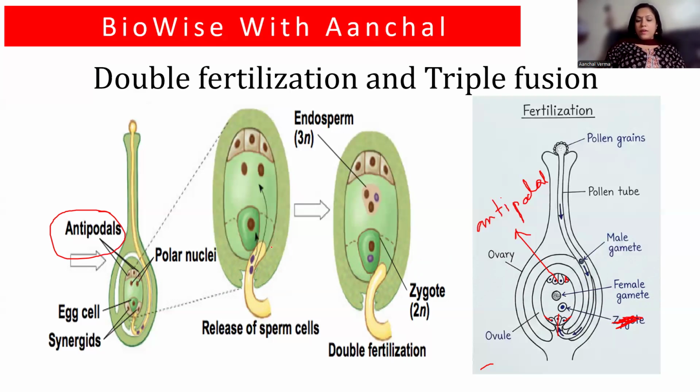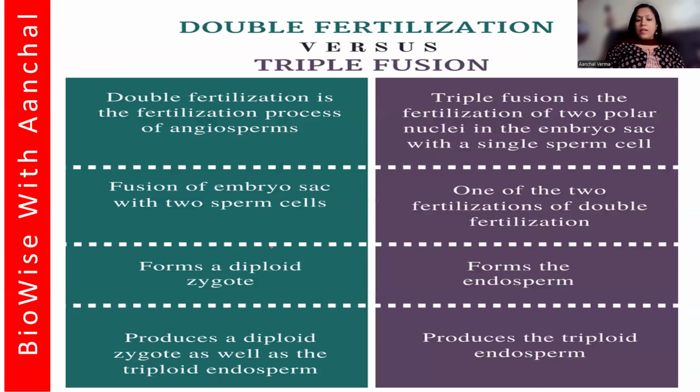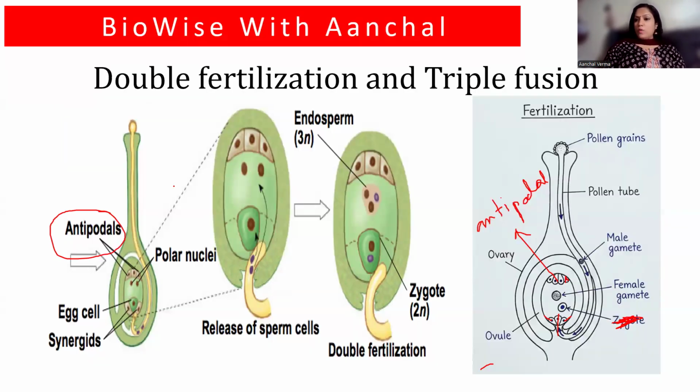So what is double fertilization? You can say that there are two fertilizations happening. One is the male gamete with the egg cell to form zygote. And the second one is the male gamete with the secondary nucleus to form a triploid, 3N condition, the triploid endosperm. So there are two fertilizations happening, so double fertilization.